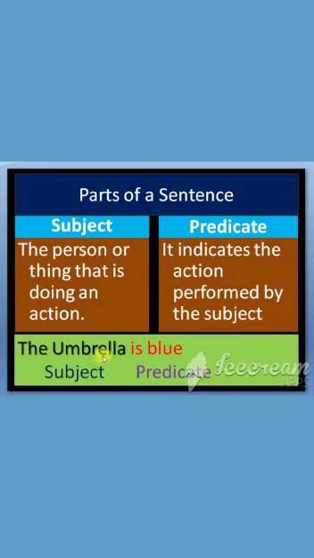The umbrella is blue. Here, the umbrella is the subject and is blue. It describes more about the umbrella. Therefore, it is a predicate. Understood, children?